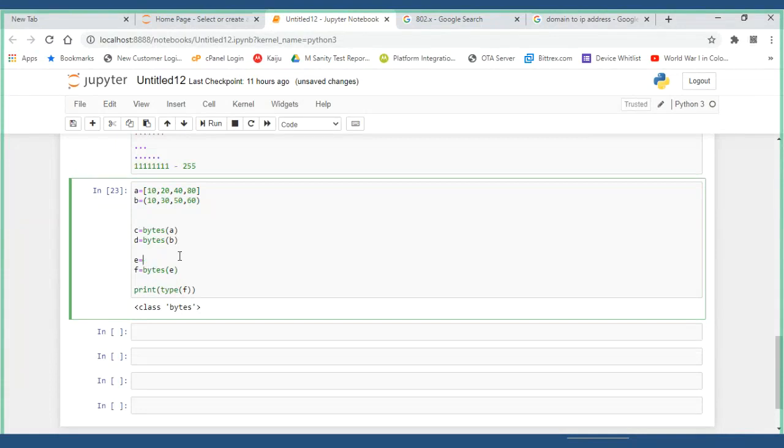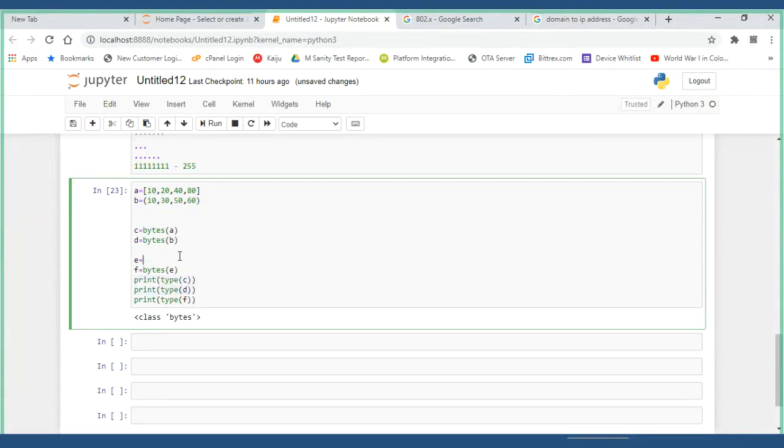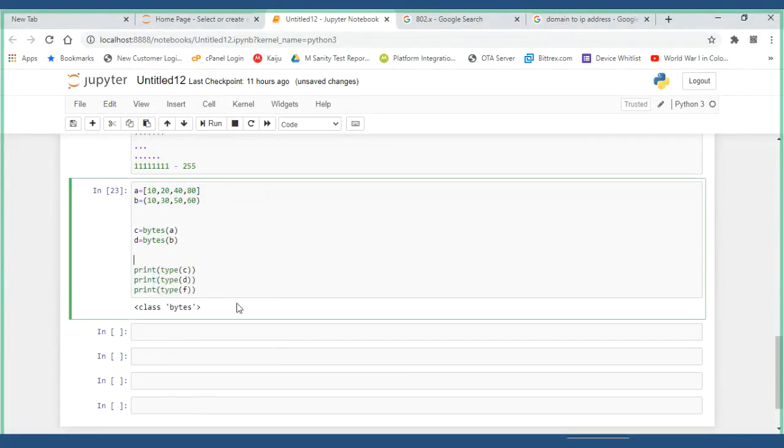But for the remaining things, what you have to remember is that if you give any list of values to it, those values should not exceed the byte range.